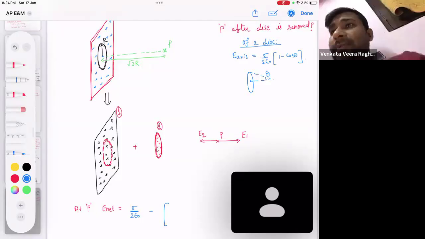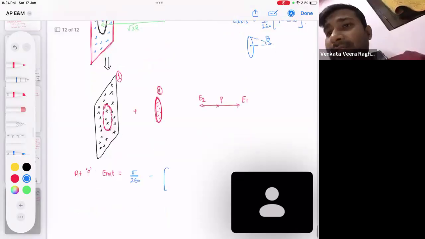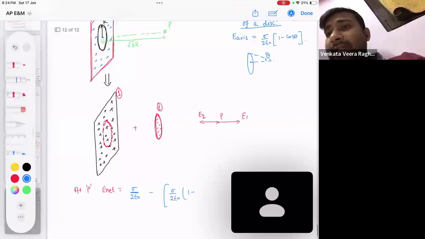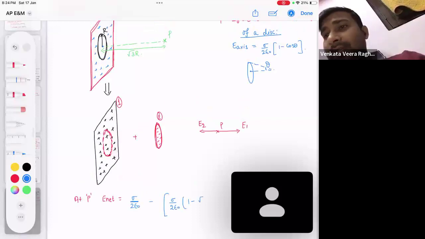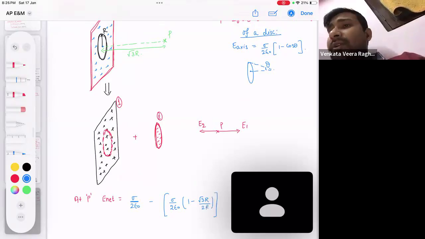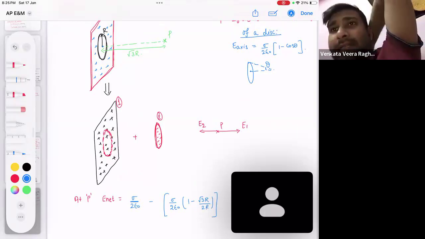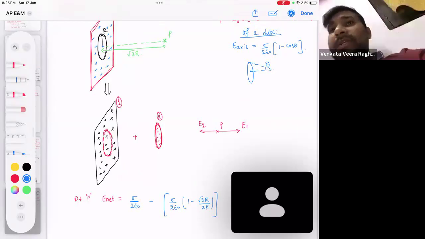Okay, understood? So please tell me how much it will come. Sigma by 2 epsilon naught times 1 minus... what is the cos theta as per my diagram? Just check it. Is it root 3r divided by root of 3r square plus r square, that is, by 2r? Root 3r is the base and the radius is r, so the hypotenuse will become under root of 3r square plus r square. So root 3r by 2r.